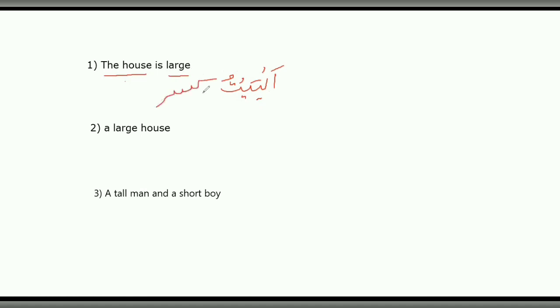So, and it's going to be indefinite because the predicate is indefinite in Arabic. Kabirun. The house is large.